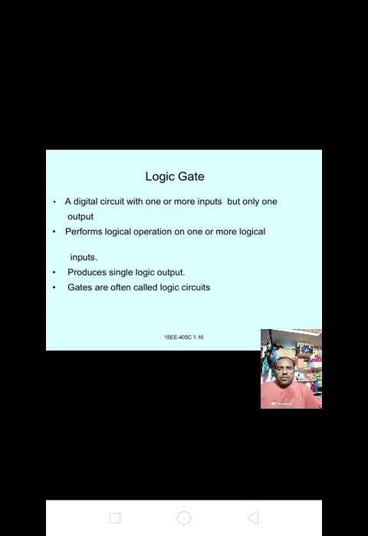Logic gate: a digital circuit with one or more inputs and only one output is nothing but a logic gate. Write down please. It performs logical operations on one or more logical inputs and produces a single logic output. Gates are often called logic circuits.